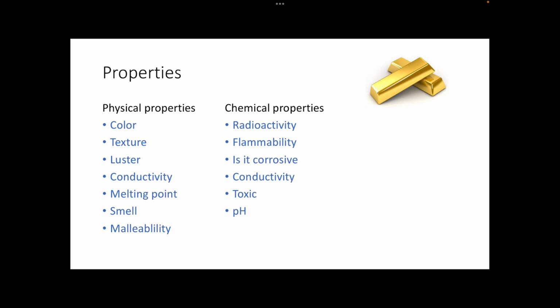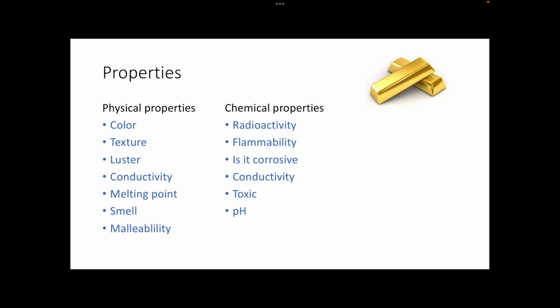Some chemical properties are radioactivity, whether something is radioactive or not. Flammability, how it reacts to fire. Is it corrosive? Is it an acid? Will it eat things away? Will it react strongly with other elements? Or maybe it's inert, kind of like the noble gases.